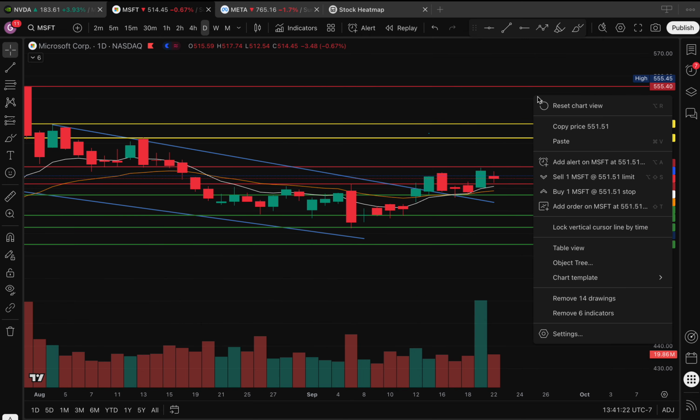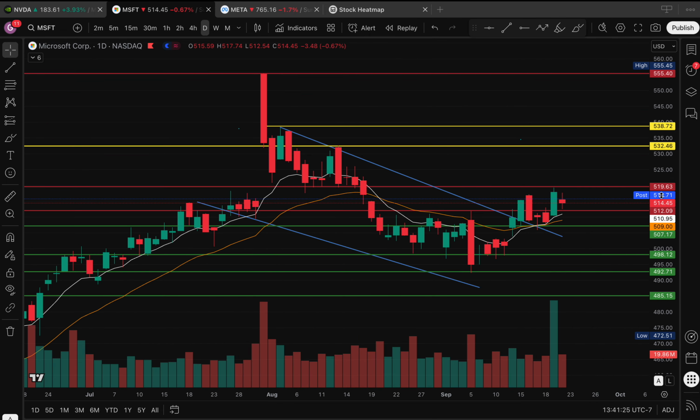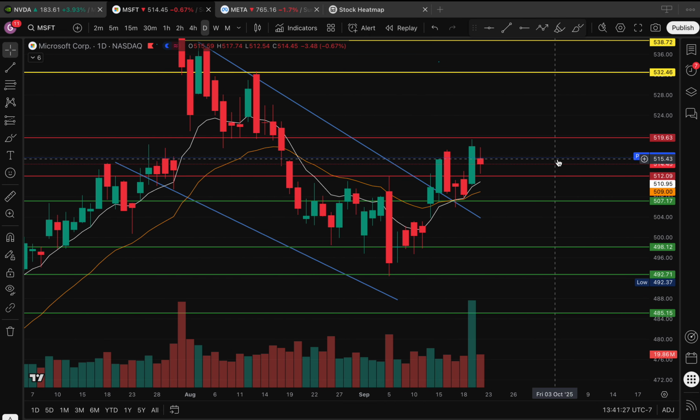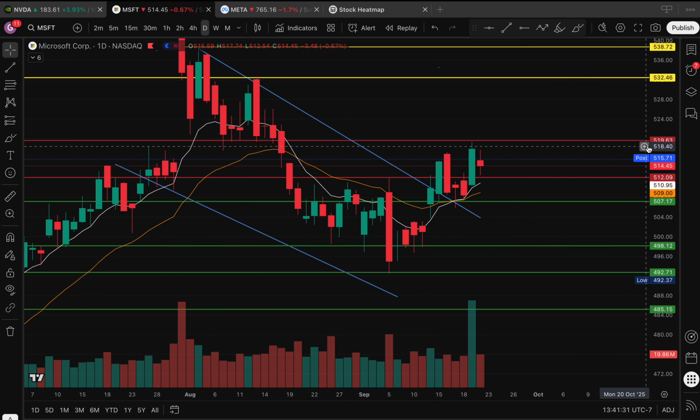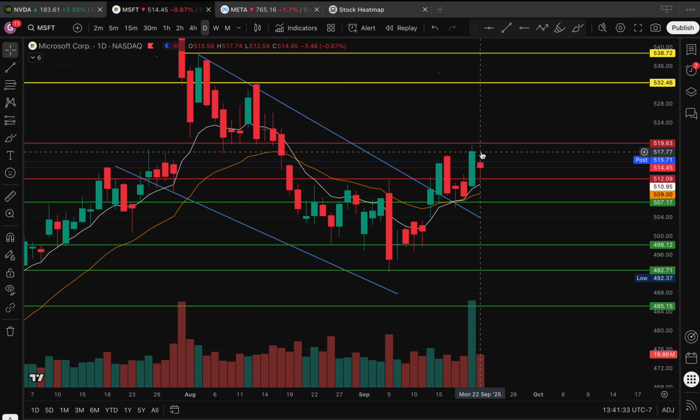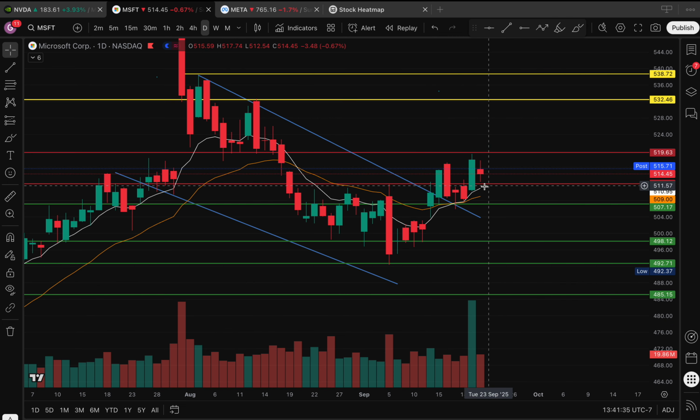And right now on the daily time frame, today's daily candle, we just formed an inside day. So really how you trade this name is if we get a break above this previous day high, we can see a breakout, or if we break below last Friday's low, we can see a breakdown or a potential reversal.